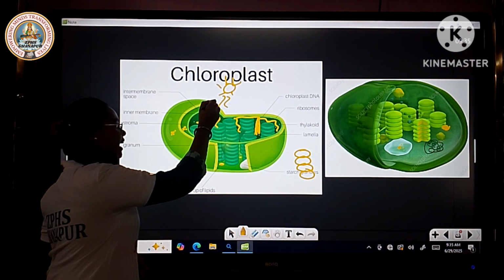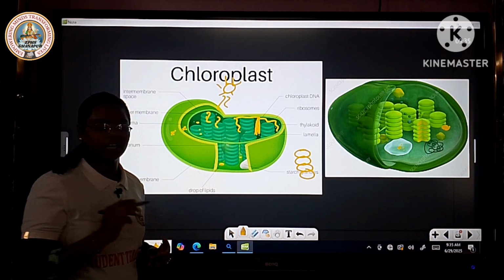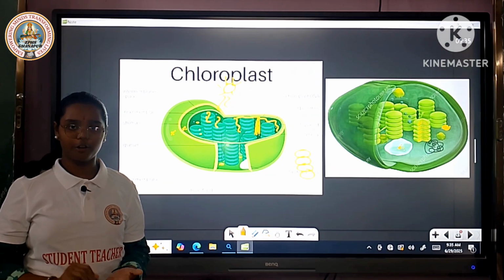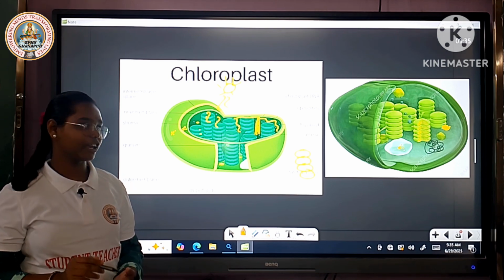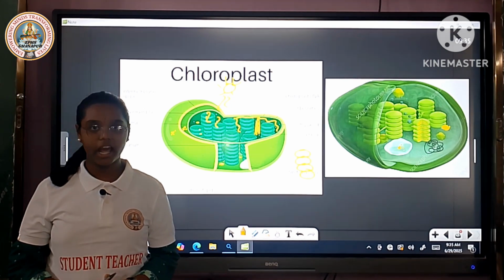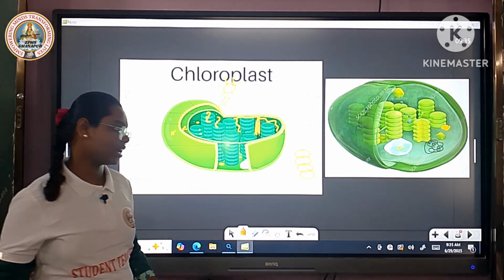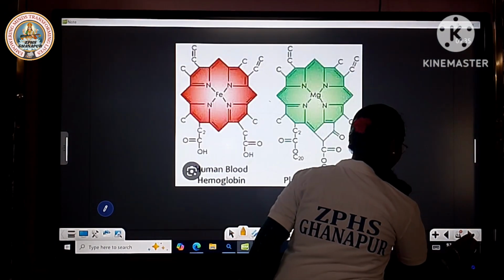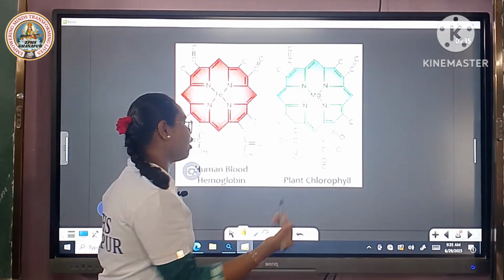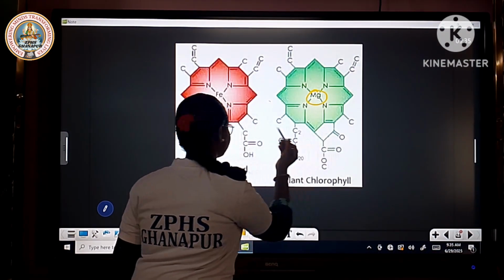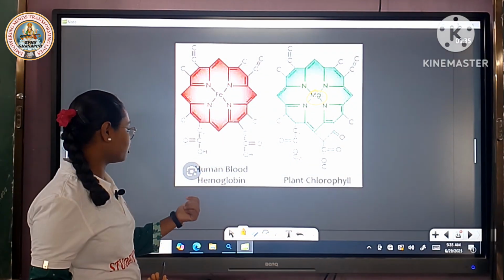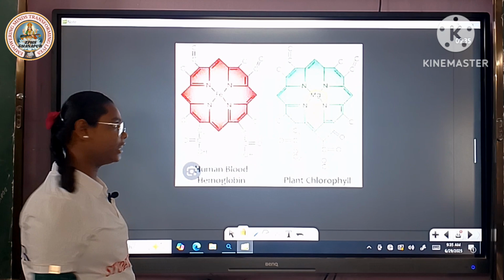Those which capture sunlight are called photosynthetic pigments. Photosynthetic pigments are chlorophyll A, chlorophyll B, carotenoids and phycobilins. Chlorophyll A is bluish green in color and chlorophyll B is yellowish green in color. This is the structure of chlorophyll. Chlorophyll contains one atom of magnesium. It is similar to hemoglobin. This is the hemoglobin structure. Hemoglobin contains one atom of